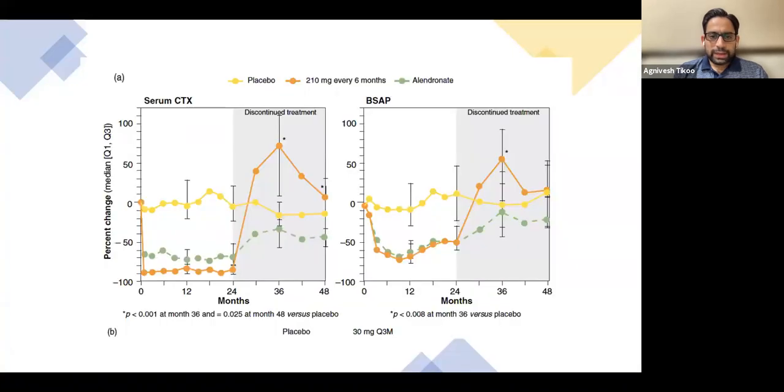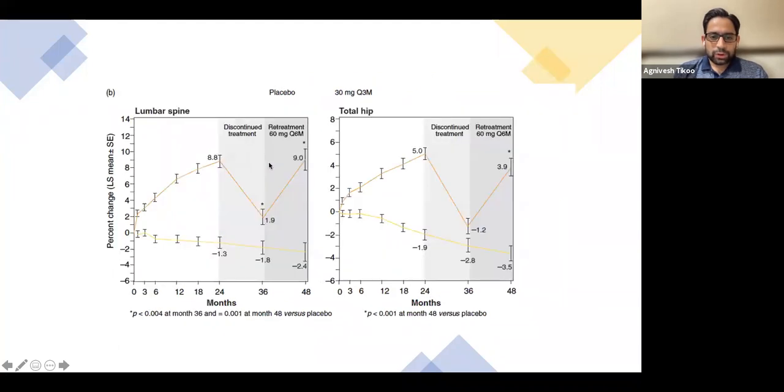So there is a slight concern that when you stop denosumab, suddenly there is an increase in serum CTX, which means there is an increase in bone catabolism. That is why you have to be very careful to follow these patients and not let them drip. This diagram shows that as denosumab is given, the bone density is increasing. And then when you discontinue, it suddenly dips.